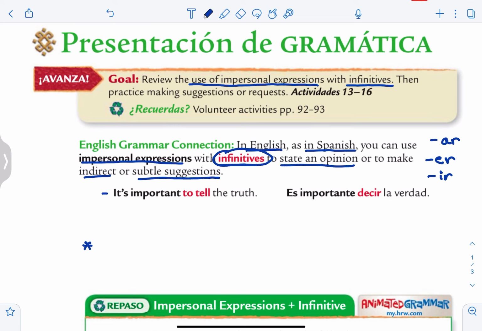Un ejemplo en inglés. It's important to tell the truth. O en español, es importante decir la verdad. And underneath here, I want you to write one more example. It's necessary to listen to Profe's videos. Es necesario escuchar los videos de Profe. Just to make sure that you're actually listening to this and not just watching it. Haha.